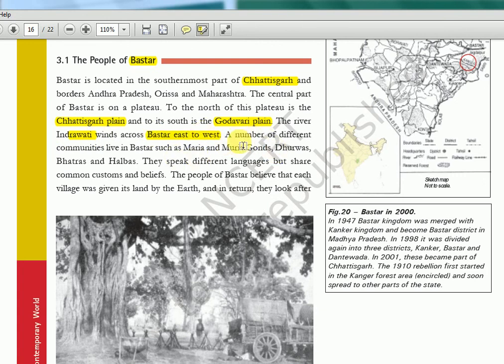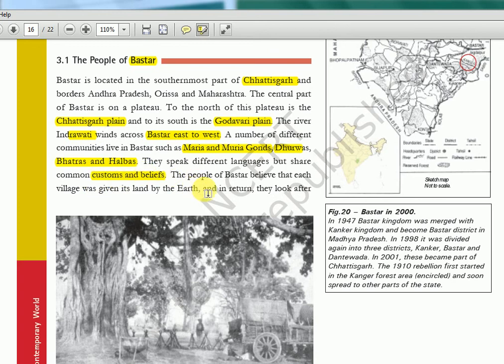Okay, inward. So now a number of different communities live in Bastar, such as the Maria and Muria Gonds and Dhurvas, Bhatras and Halbas. These are some tribes living there in the Bastar region. Okay, so Bastar as such, I don't think it's a tribe name. It is the place where this rebellion happened. Now they speak different languages but share common customs and beliefs.